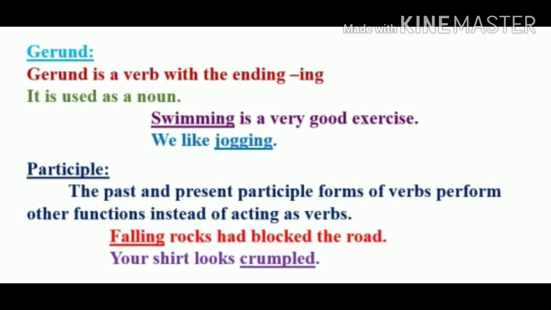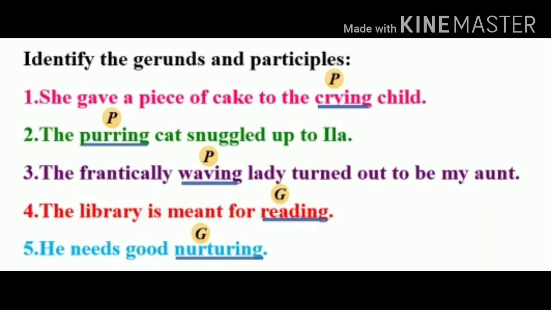As we have already discussed, gerunds, the verbs ending in ing, act as a noun, and present participles, again the verbs ending in ing, act as an adjective or as an adverb in a sentence. So children, let's understand it through one exercise.